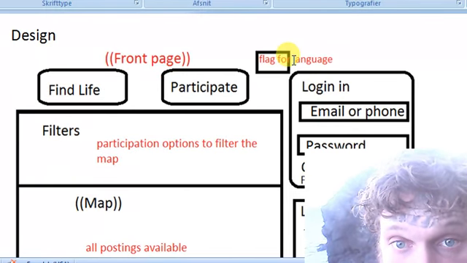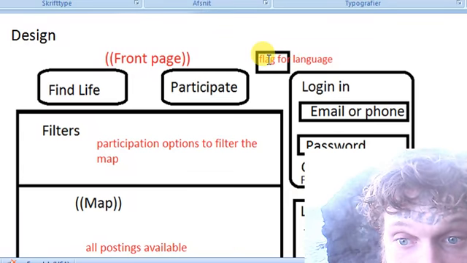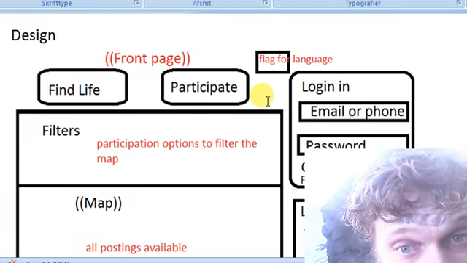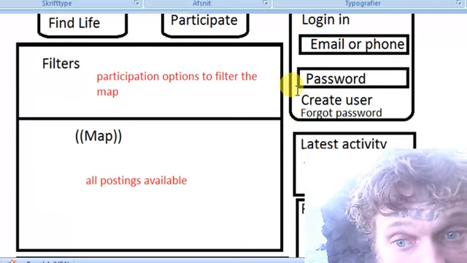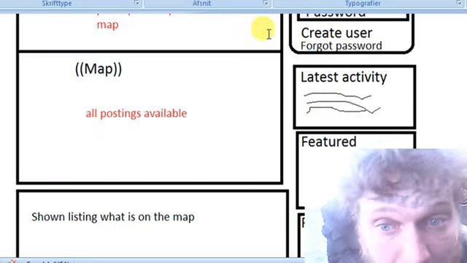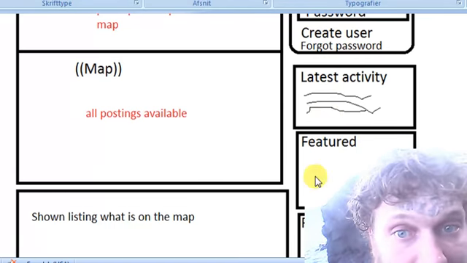A flag for language, and myself, I can go in Danish, English, Italian. That's my main language, but we'll see. We'll just surely start off with English, and maybe with a Google Translate button.